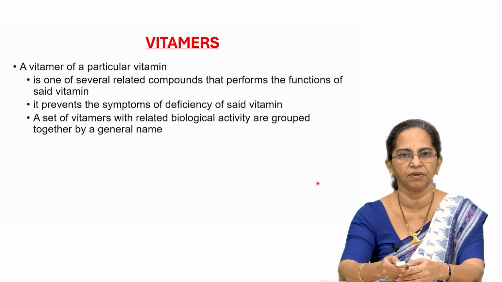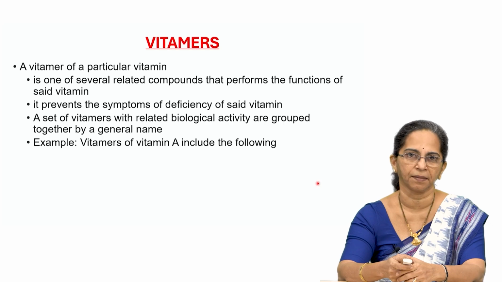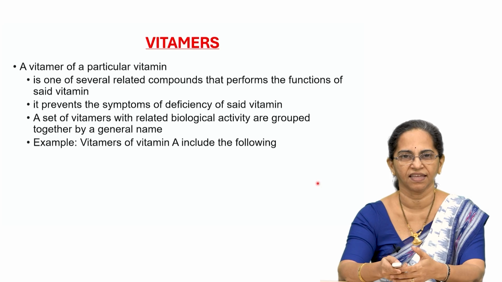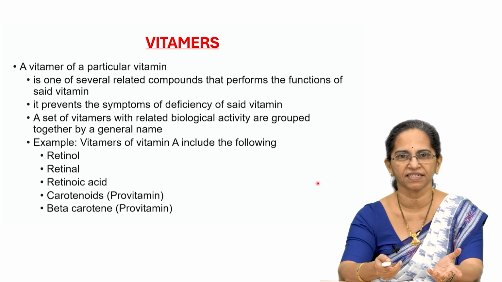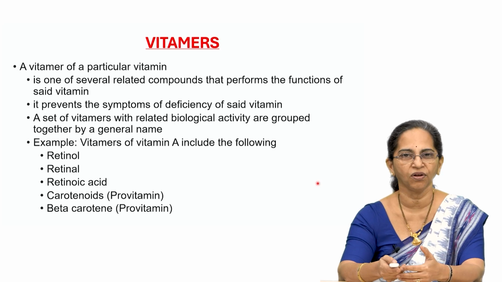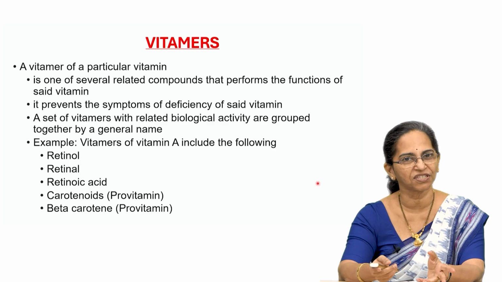Let us give an example for this. The vitamers of vitamin A, which are they? There are many forms of vitamin A and they do so many functions. They are retinol, retinal, retinoic acid, beta carotene, or carotenoids. All of them are vitamers of vitamin A. So, is this concept clear?